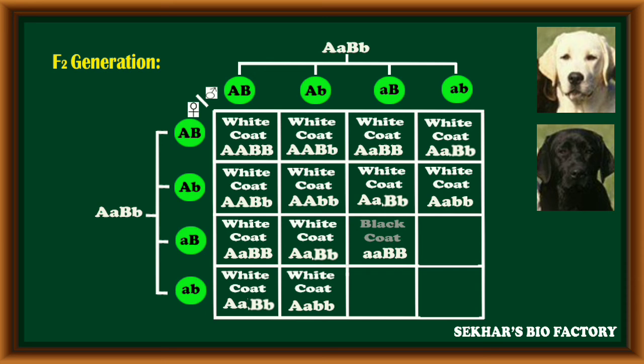The next combination, the gene A having both alleles in a recessive condition, small a small a, capital B capital B. When the gene A is in recessive condition, only in such condition does gene B express its trait. Because of the capital B allele, black color coat will be expressed. The next combination, small a small a, capital B small b, black color coat will be expressed. Out of 16 offspring, only 3 offspring have black color coat.